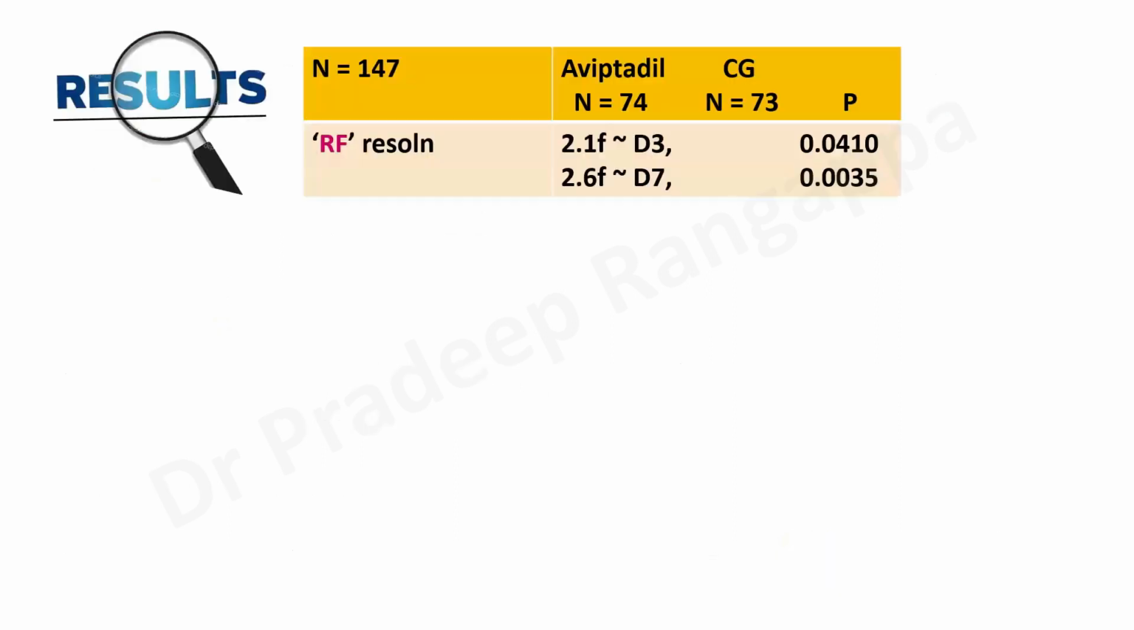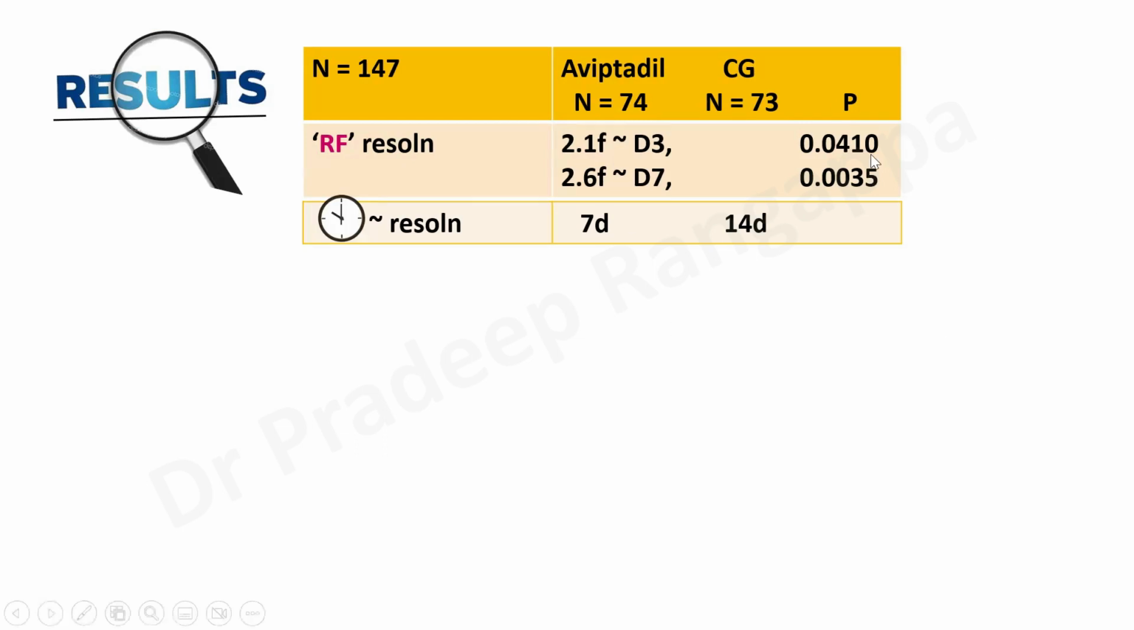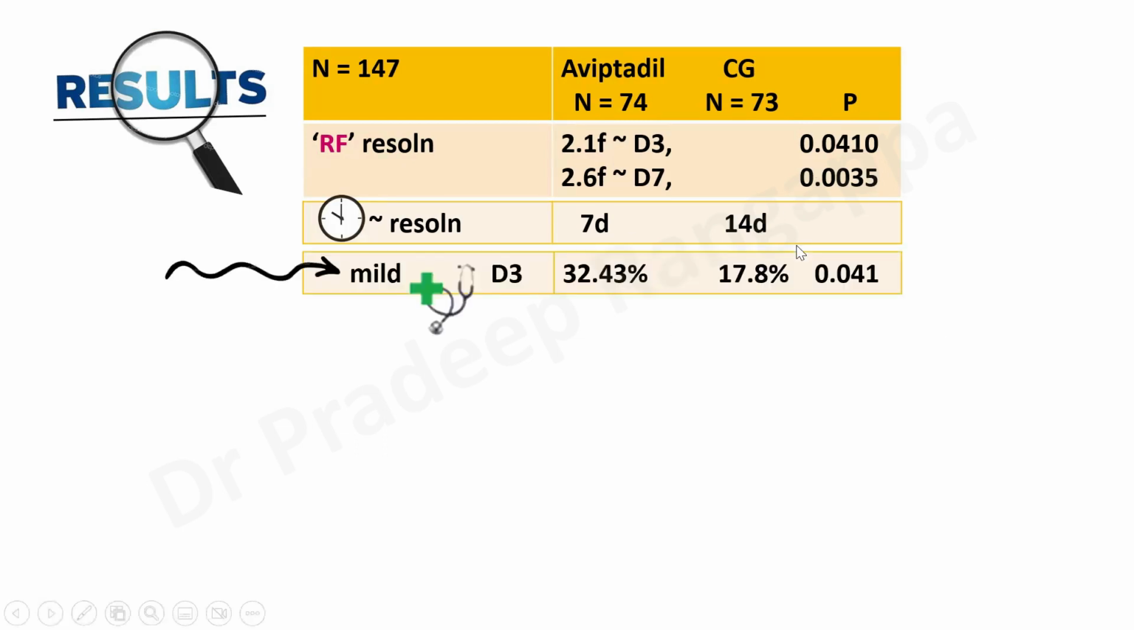So when you look at the results, 147 patients were finally taken up for evaluation. 74 were in the Aviptadil group, 73 in the control group. And as you see, this was a very positive trial. The respiratory failure resolution was 2.1-fold better than the control group at day 3, and that was statistically significant. At day 7 also, the respiratory failure resolution was 2.6-fold better as compared to the control group. And the time to resolution of the symptoms was much earlier in Aviptadil, 7 days as compared to 14 days in the control group.